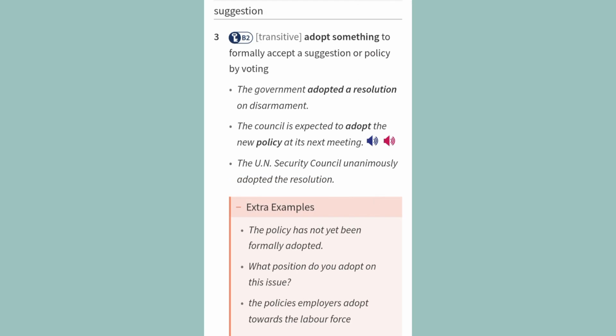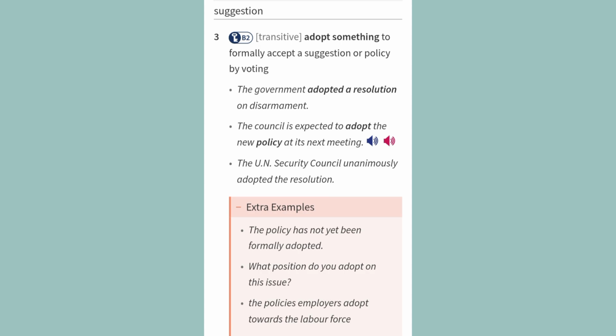Suggestion. 3. Transitive, adopt something: to formally accept a suggestion or policy by voting. Examples. The government adopted a resolution on disarmament. The council is expected to adopt the new policy at its next meeting. The UN Security Council unanimously adopted the resolution.